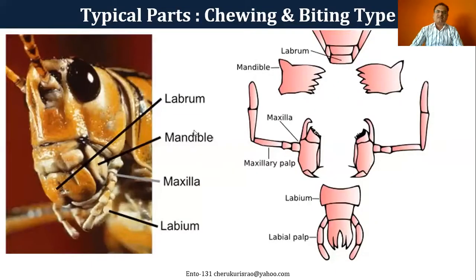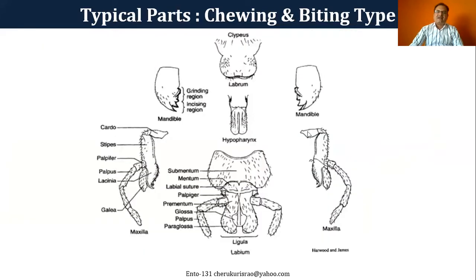This is what I'm trying to show: labrum, mandibles, maxillae, and labium. The labrum is the upper lip, and the labium is the lower lip. There are two pairs of jaws: one is the mandible, and the other is the maxillae.